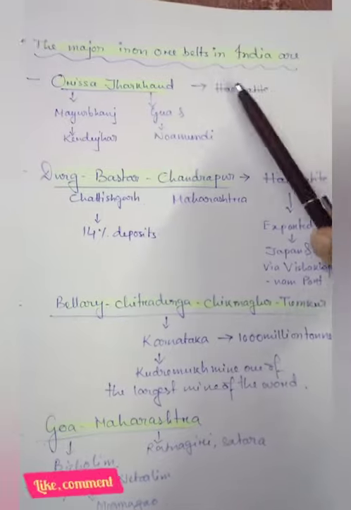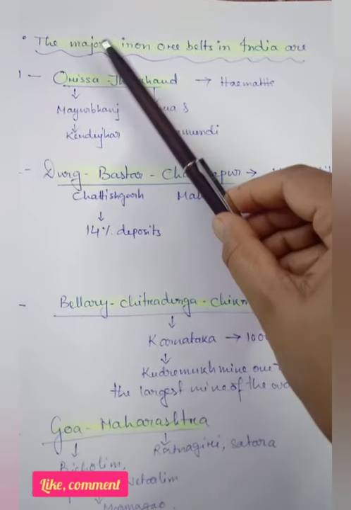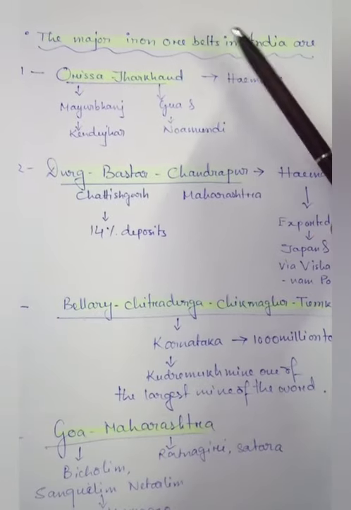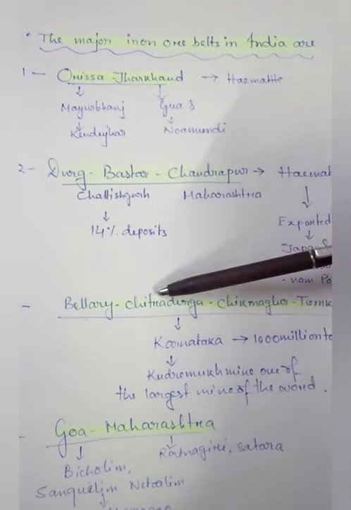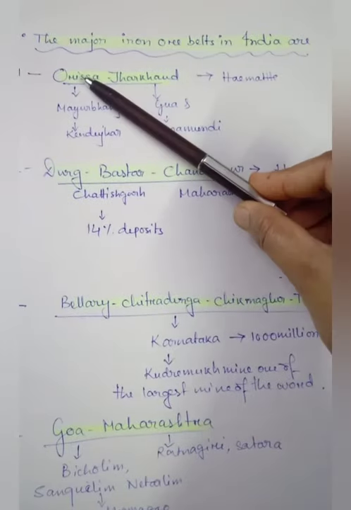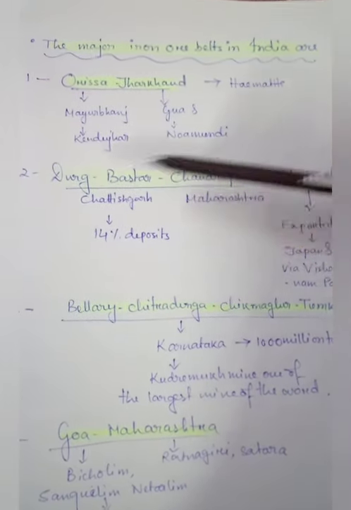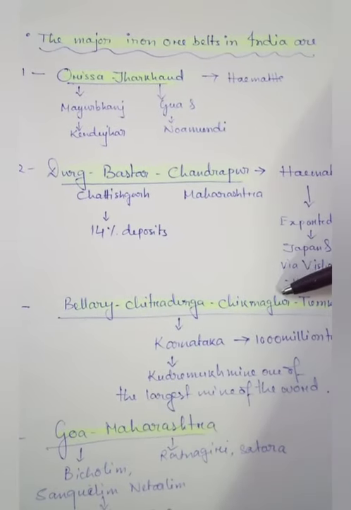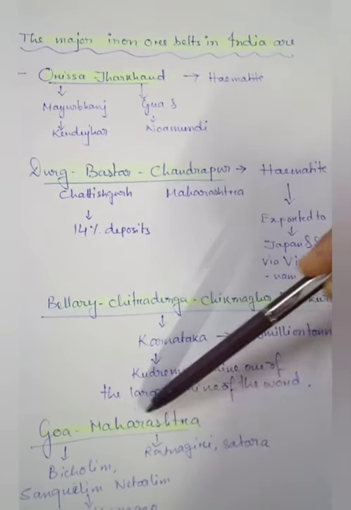Here students, at this point I will discuss the major iron ore belts in India, and I have made these four iron belts according to the distribution. First Odisha and Jharkhand, then Durg, Bastar, Chandrapur, then Bellary, Chitradurga, Chikmagalur, Tumkur, and then Goa, Maharashtra.